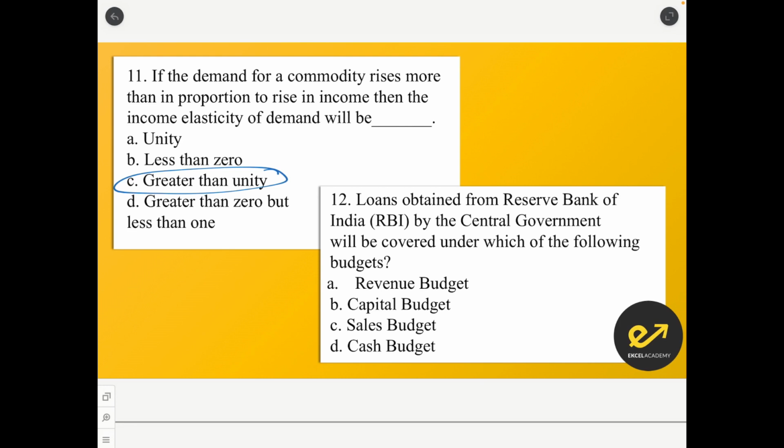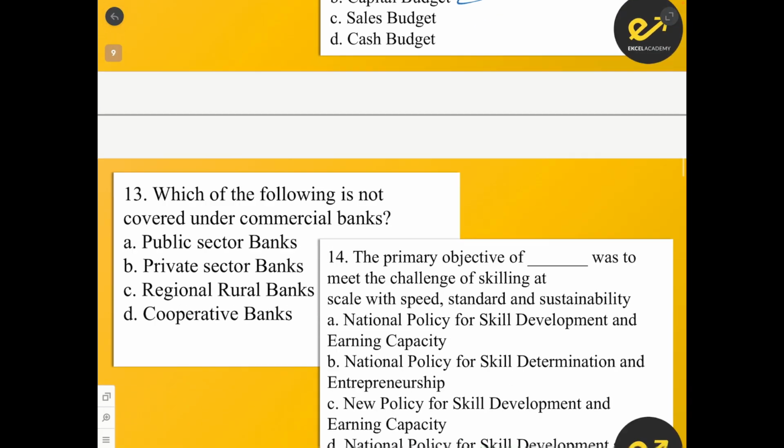Loans obtained from Reserve Bank of India by central government will be covered under which of the following? So it gets covered under the capital budget. You can study this in chapter number 3, Union Budget.